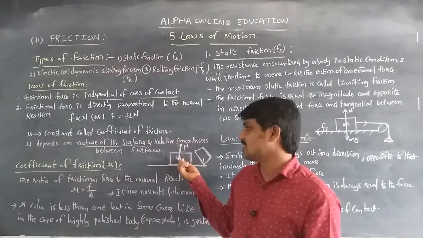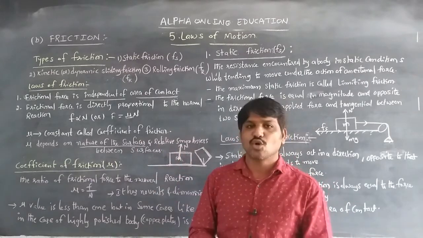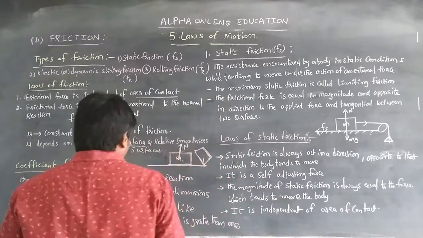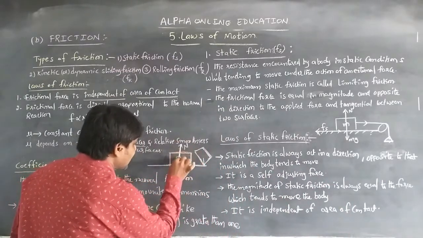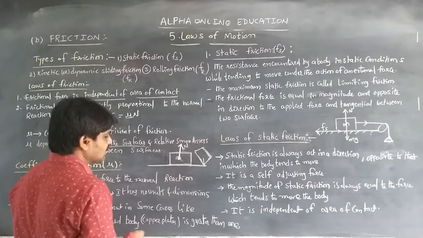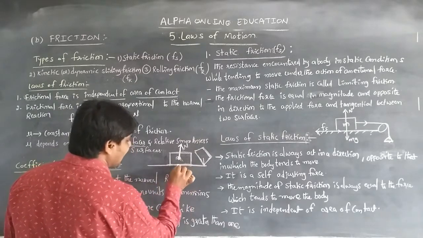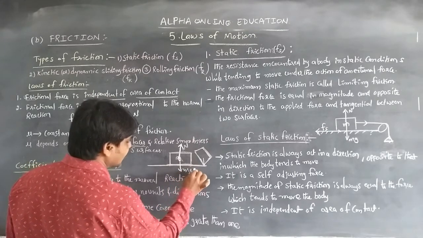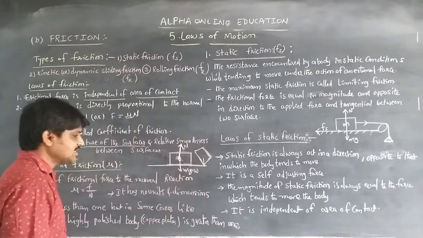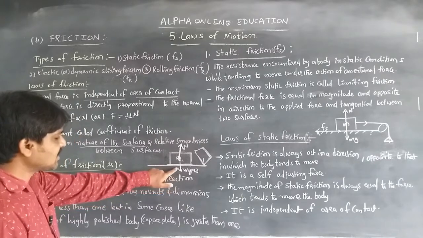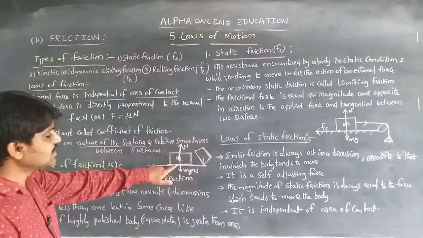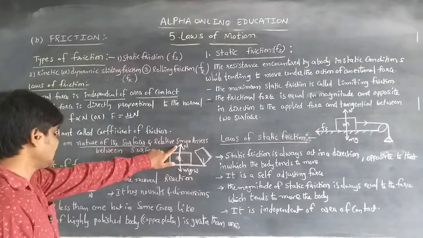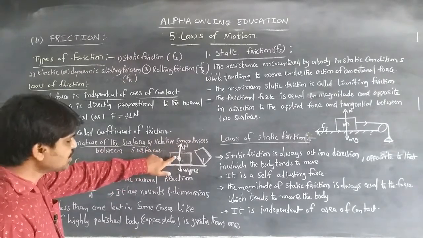Then what is meant by the coefficient of friction? We know that the normal reaction always acts perpendicular to the surface on which the body is placed, and the mass due to the gravitational force is considered as weight. Weight acts vertically downwards, so if the weight increases, the normal reaction also increases, and the frictional force increases.